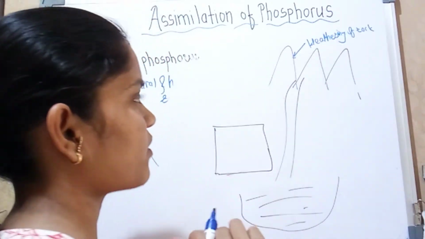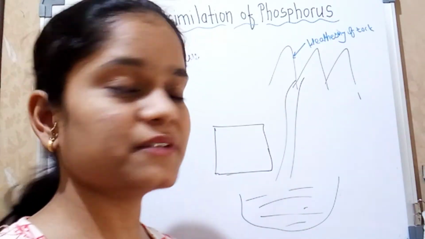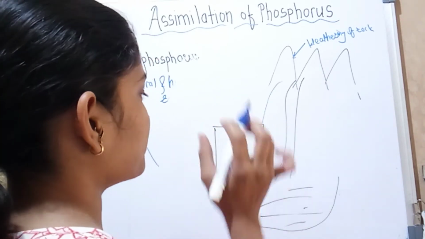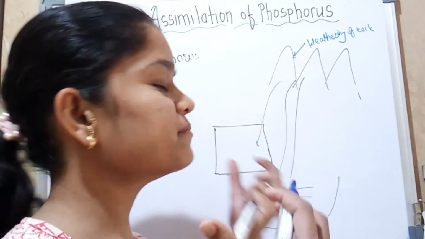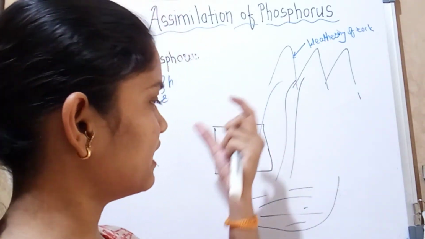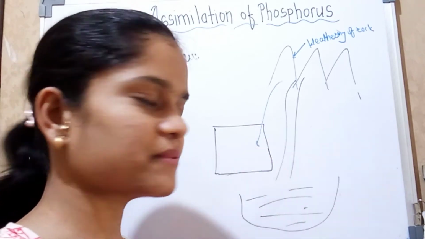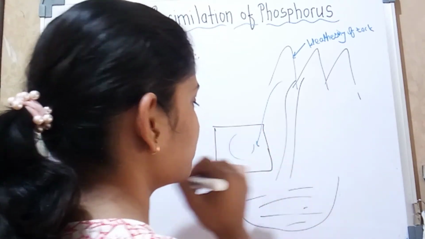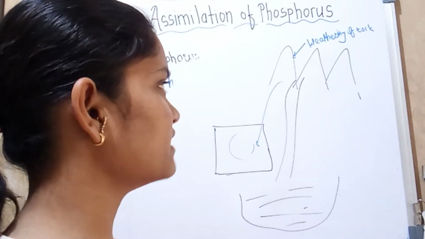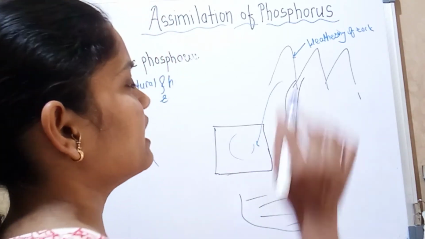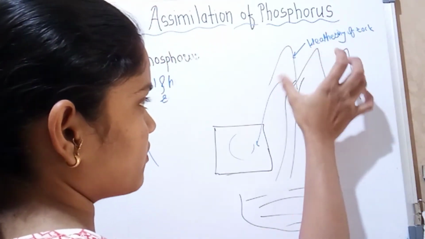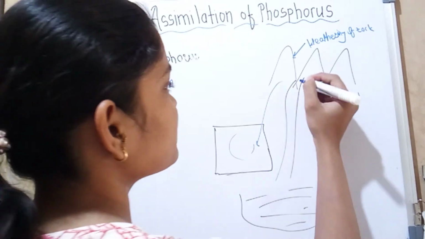When released by weathering of rock, this phosphorus enters the soil. If phosphorus is present in the soil, the plant takes it up and then transports it to the animals, and the same process proceeds, so one cycle runs, which we have already discussed. So I do not need to tell you again. Now in the rainy season, the weathering of rock releases phosphorus.